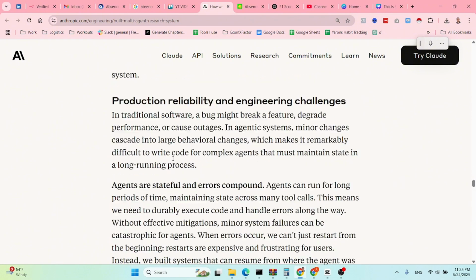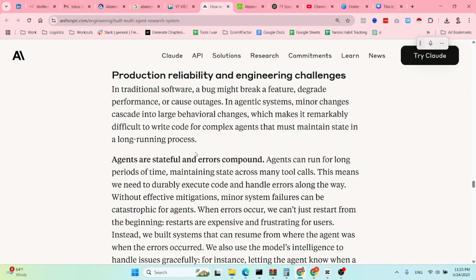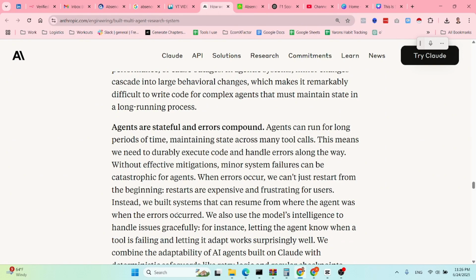What else? So yeah, here just a few finishing thoughts. Obviously agents are stateful and errors compound. Agents can run for long periods of time, maintaining state across many tool calls. This means we need to durably execute code and handle errors along the way. Without effective mitigations, minor system failures at the beginning can be catastrophic for agents. When errors occur, we can't just restart from the beginning. Restarts are expensive and frustrating for users. Instead, they build systems that can resume from where the agent was when the error occurred. So basically, checkpoints.